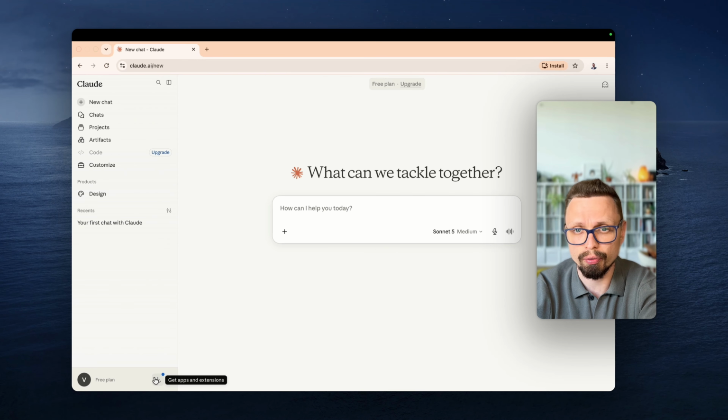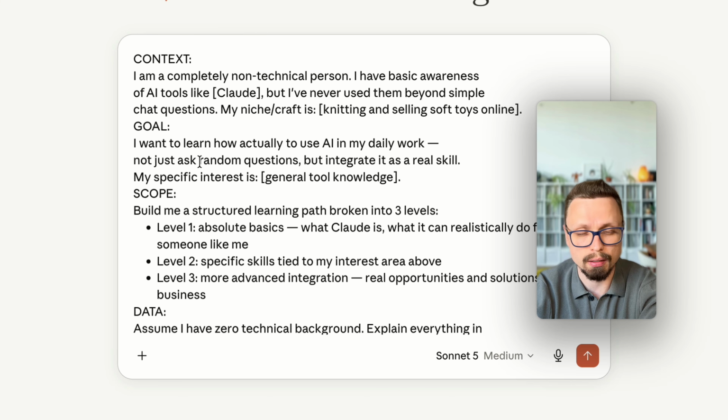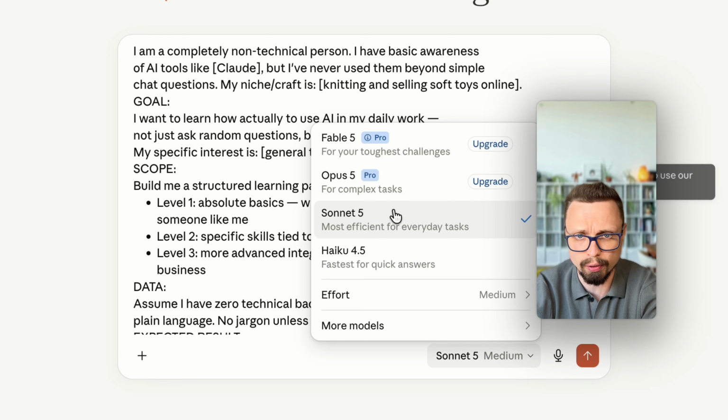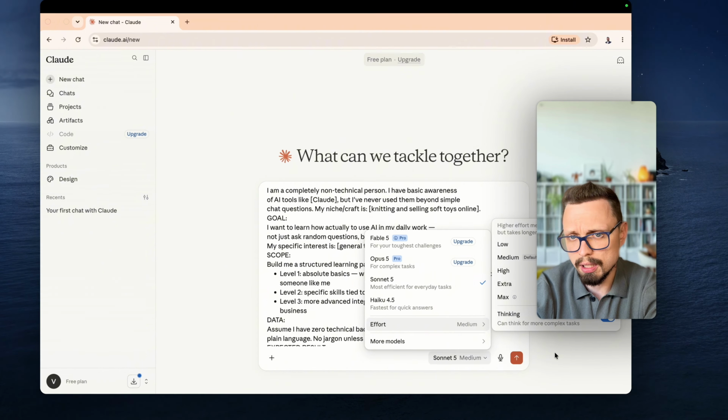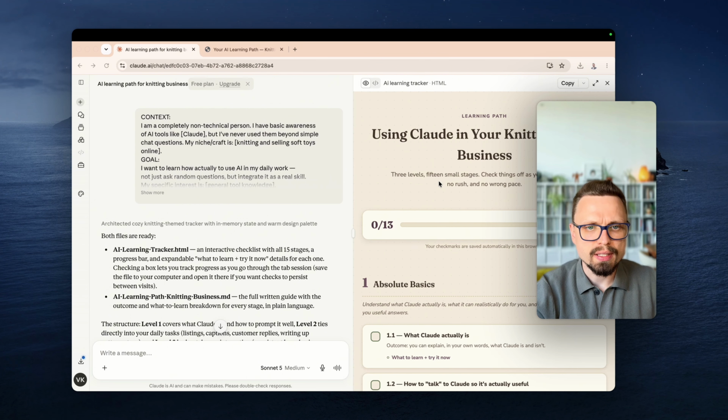You can download it for Mac or Windows, but here I will use the browser version. So now I paste my prompt. Now let's run it. I set this to default, medium. That's all.